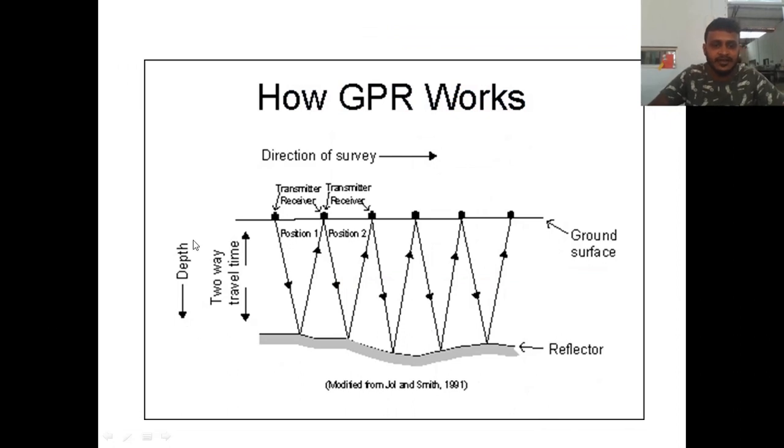Here you can see depth, two-way travel time, and these are the transmitters as well as receivers. Now an electromagnetic impulse is sent here, then received back, sent and received back with alternating transmitters and receivers. Depending on the time of travel of this electromagnetic pulse, you determine the thickness of the pavement or the thickness of the different layers.